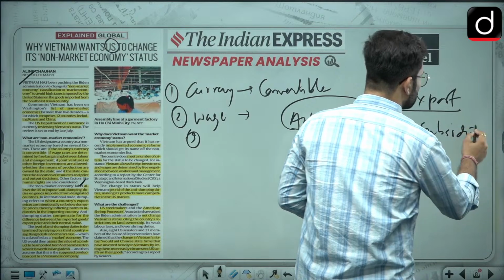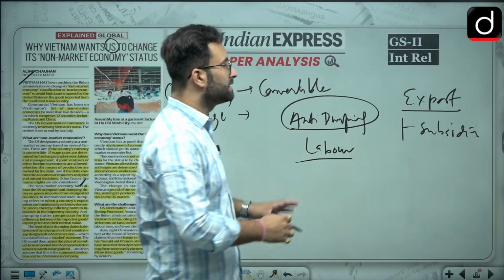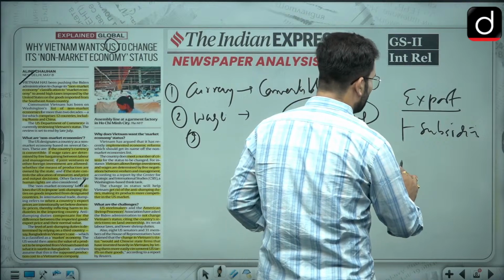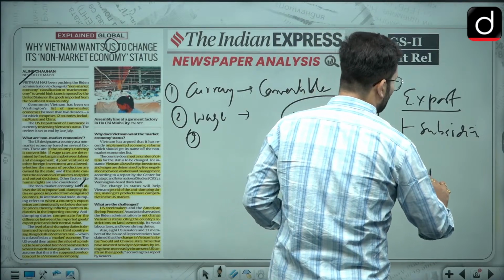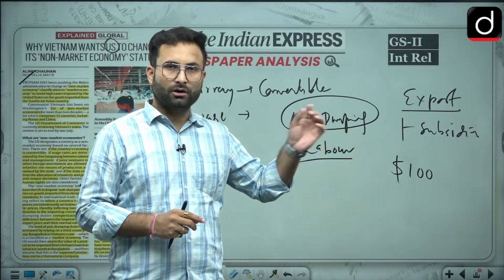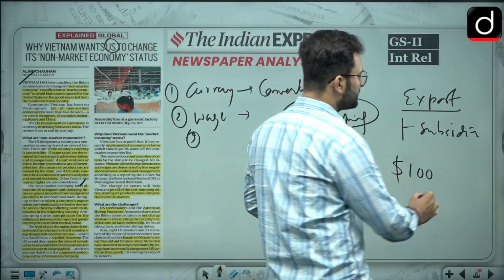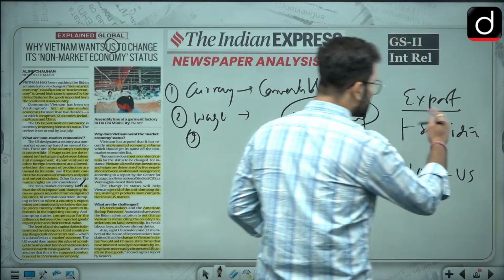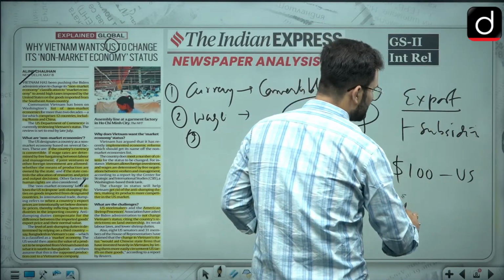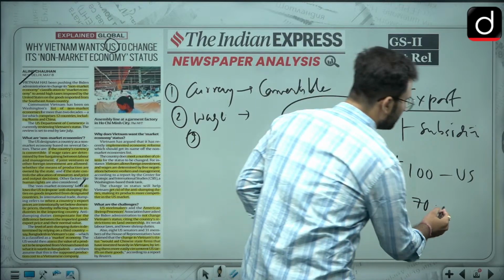Now you are giving subsidies. So let's say the same product in the United States is manufactured at a cost of, let's say, $100, because labor cost is high over there and subsidies are not provided in the developed countries. The production cost in USA is $100, and the same production cost in Vietnam is, let's say, somewhere around $70.